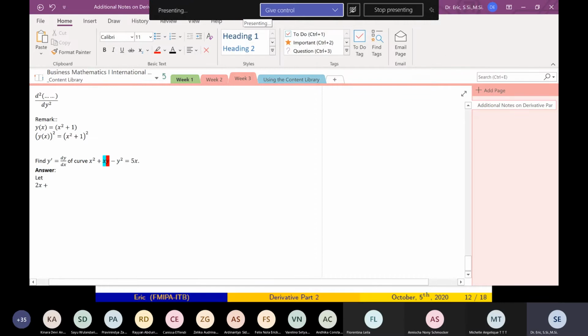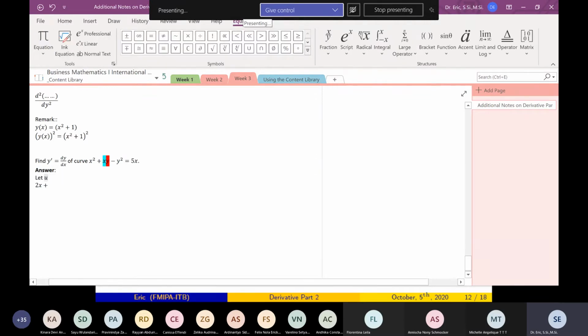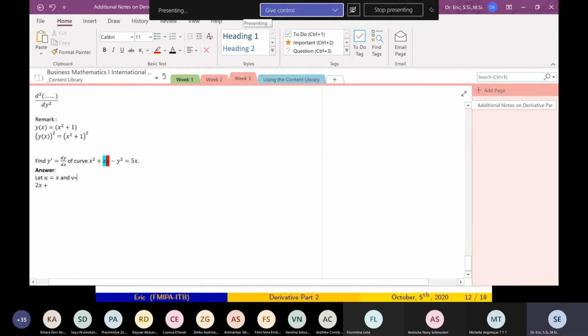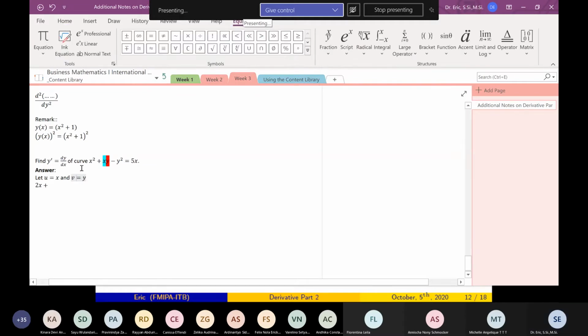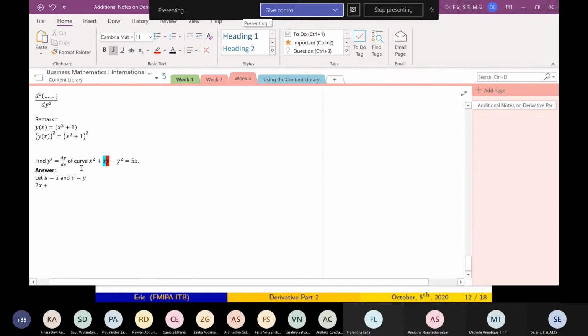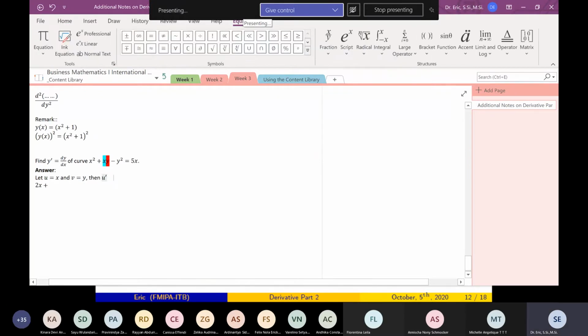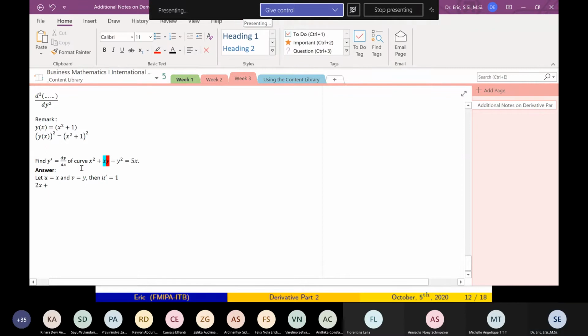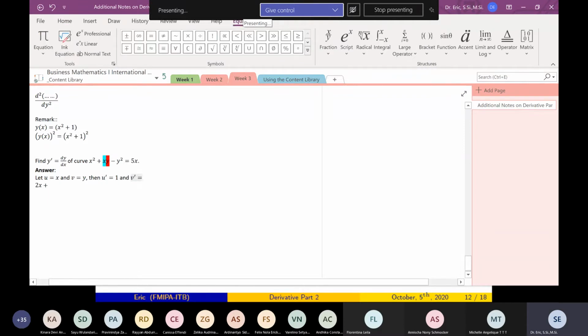If you are still confused, of course you can let u equals x and phi equals y. Then u prime is 1 and phi prime is y prime.